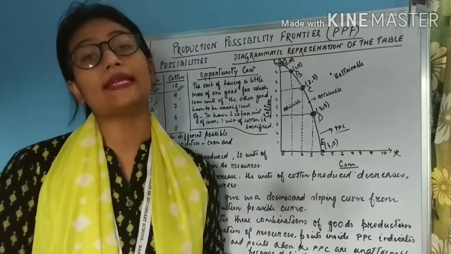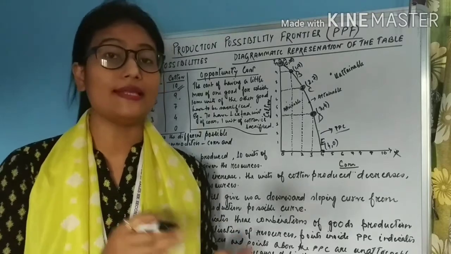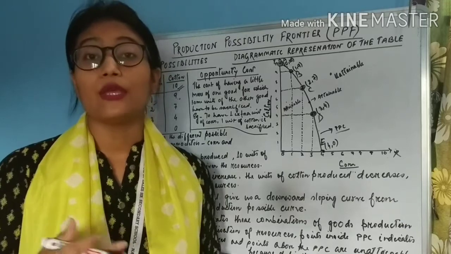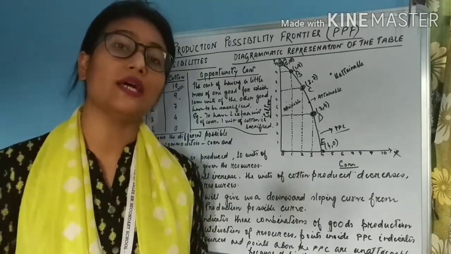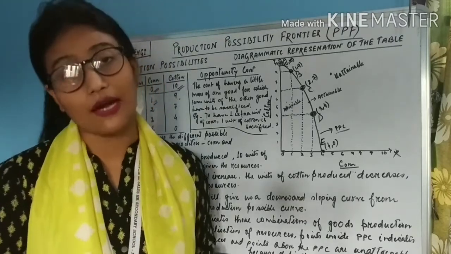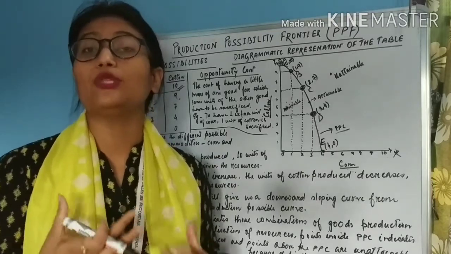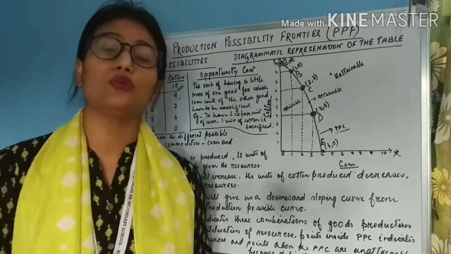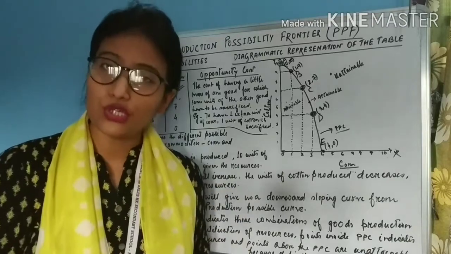Then students, the second case might be you have 1000 rupees and you have purchased rice and wheat, let's say of rupees 900. So you have purchased rice and wheat, but some of the resources are left unutilized. That means you have not spent 100 rupees. 100 rupees was left unutilized. So that is also one type of combination which is attainable, which you can afford. It is not necessary that all the resources you have, you will always fully utilize. Some of the resources might be kept for future use, isn't it?